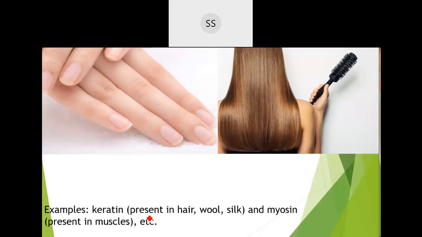So keratin, which is present in hair and nails, silk, then myosin, which is there in the muscles. Okay, these are fibrous. When we eat non-veg, chicken, mutton and everything, you have seen they are thread-like, long thread-like structures. So those are fibrous proteins.